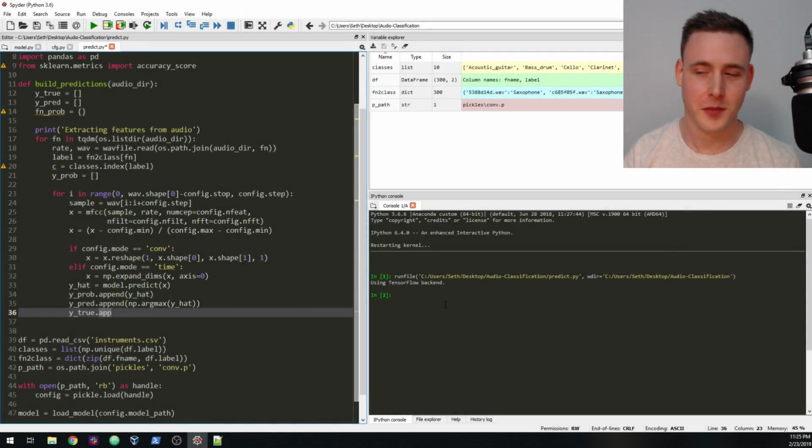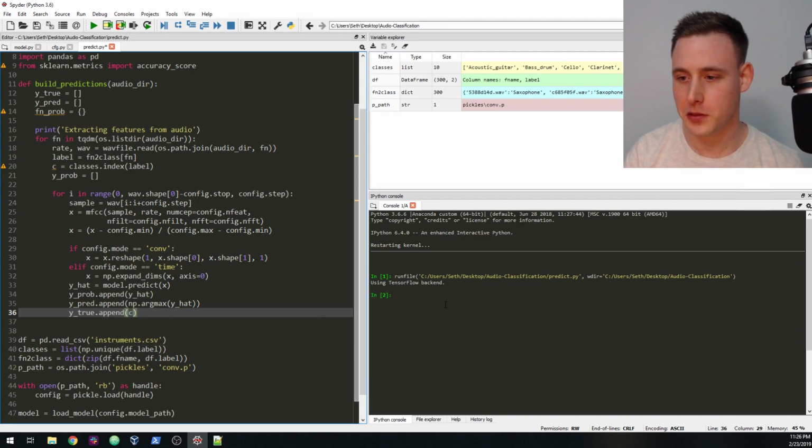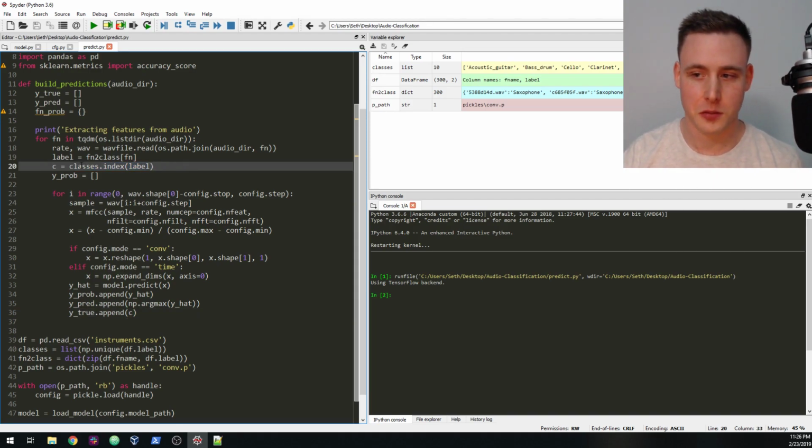All right, guys. Had to open up the door to let the dog out of the room, but we're back at it. Let's do y true dot append. Now, the true classification is going to come from this class that we stored earlier when we looked up the index from classes based on the label.